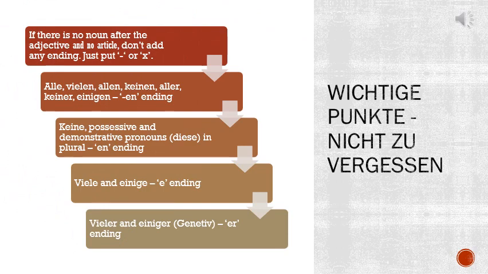Now we are going to see a few important points. These important points will help you to score full marks in adjective endings. That's why these points are very, very important. You need to keep this in mind. The first one I have already told: if there is no noun after the adjective, no article before the adjective, don't add any ending.